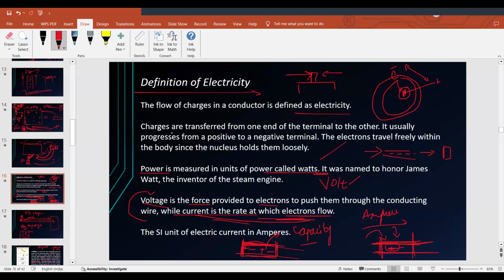Then it comes to power. The unit of power is watt. Power is measured in watts, named in honor of James Watt, who is also the inventor of the steam engine. Then comes voltage. So what is voltage?